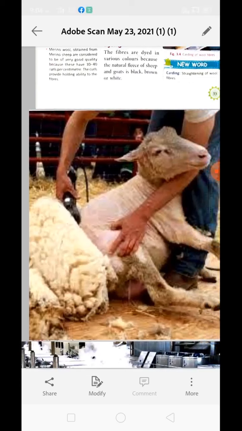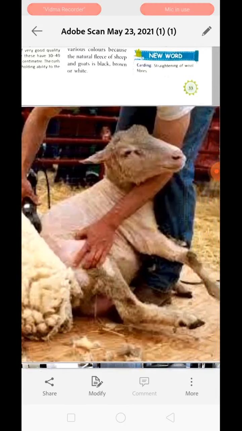The shorn sheep is immediately dipped into an antiseptic solution. The reason? To prevent any kind of skin infection, because these sheep are very important, as they have good quality hairs on their body. While shaving, it may be possible that there is a small cut on the body surface, so to prevent any kind of infection, they are dipped into an antiseptic solution.